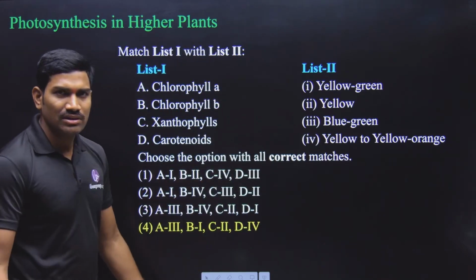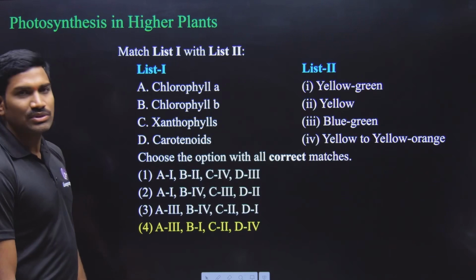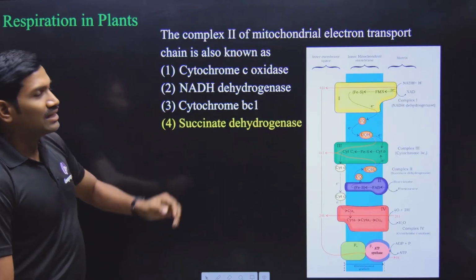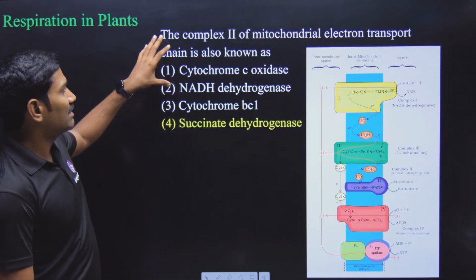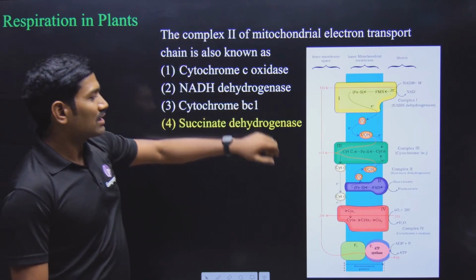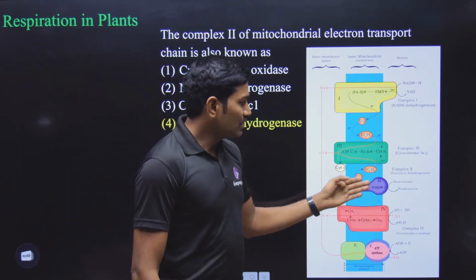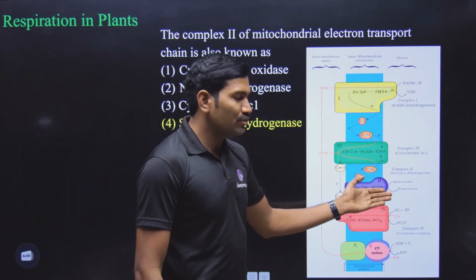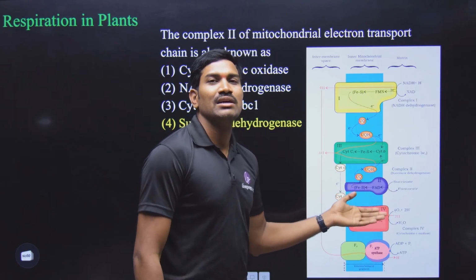Direct matching here. Okay, there is no confusion here. Answer is option 4. Next one, regarding the respiration in the plants chapter, and here they have asked one question, and with respect to the complex 2 they are talking here. So what this complex 2 is doing, it is converting succinate to fumarate. And what is the name of the enzyme that is present here?